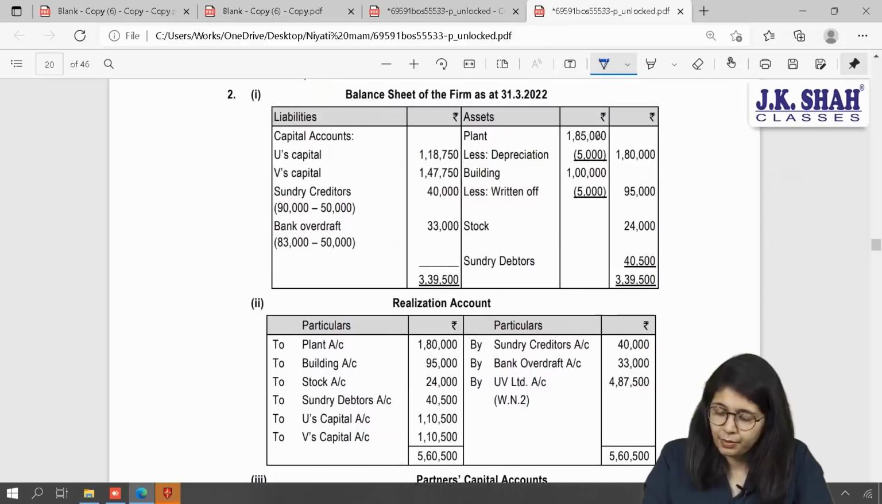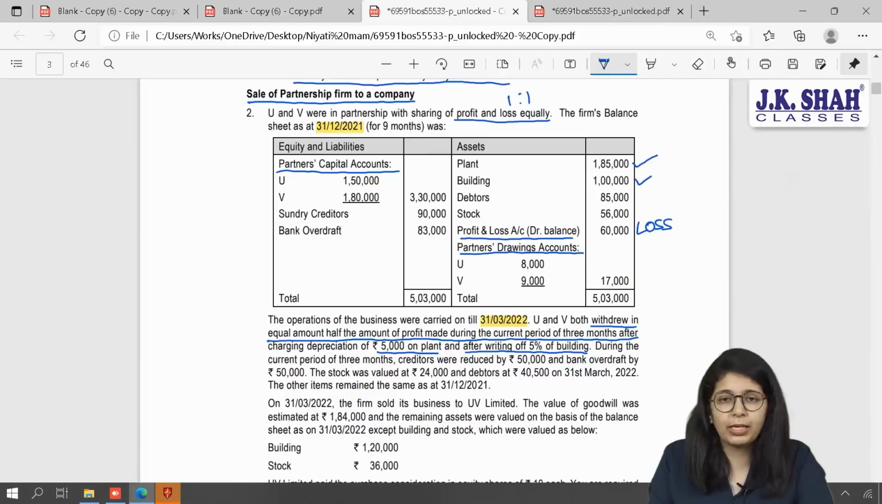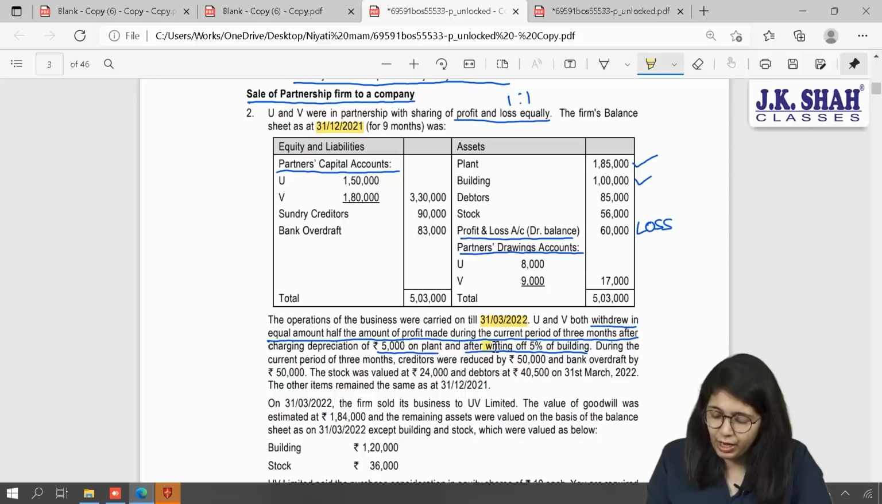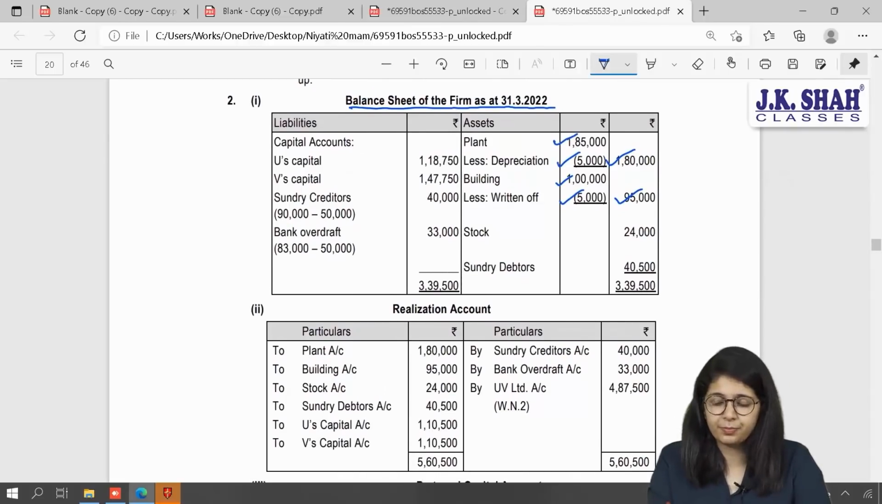Here, balance sheet of the firm as on 31st March 2022, 1,85,000 minus 5 is 180. For building, it is 1 lakh. Important part to be noticed is, it is after writing off 5% of building. Have they mentioned per annum? No. Which means this 5% is for the 3 months period. So directly 1 lakh into 5% will give you 5,000. Your outer column figure will be 95,000.